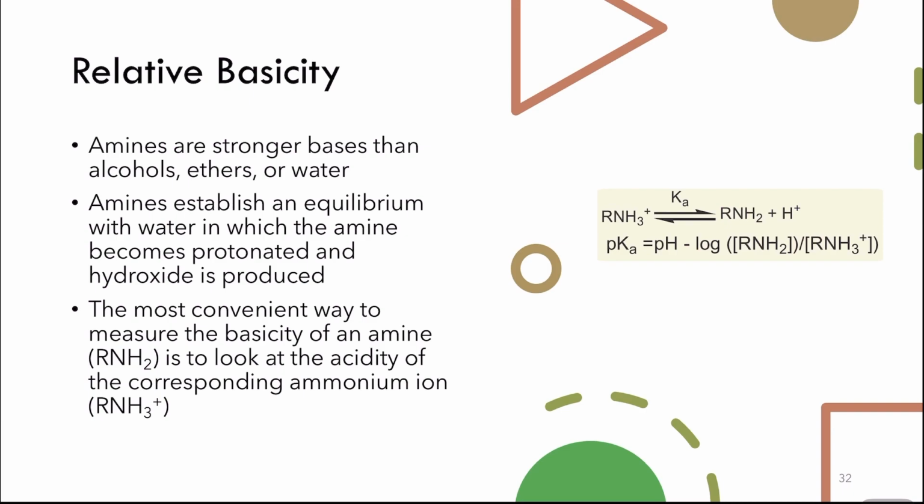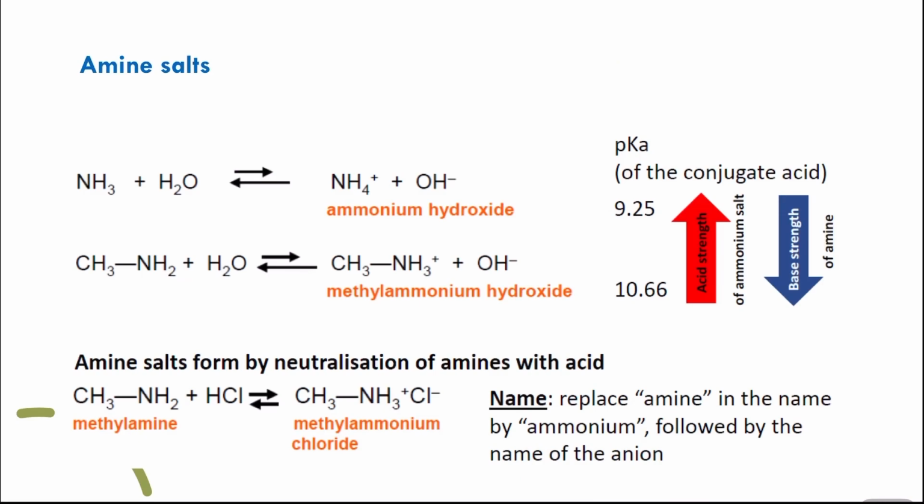So the stronger the conjugate acid, then that means the base is weaker, as we see here. So if the acidity strength increases for the ammonium salt form, or the conjugate acid form, as it moves up in this direction, that means the basicity will increase in the other direction.